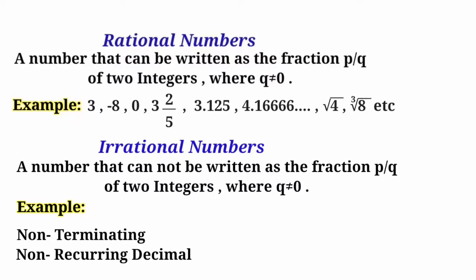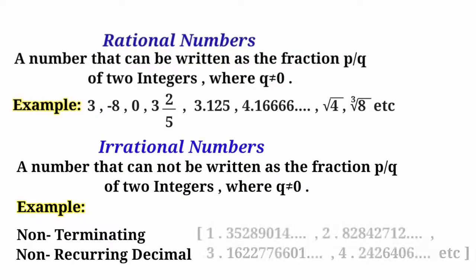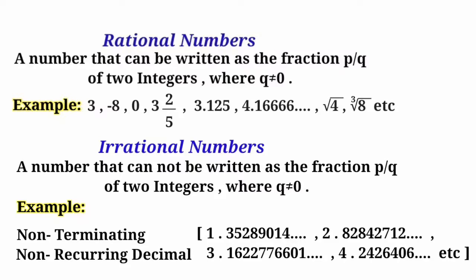Non-terminating, non-recurring decimals are the decimals which neither end nor have a repeating pattern, so they cannot be rewritten as the fraction p by q of two integers, where q is not equal to 0, like 1.35289014 and so on, which is an irrational number because it is a non-terminating, non-recurring decimal.